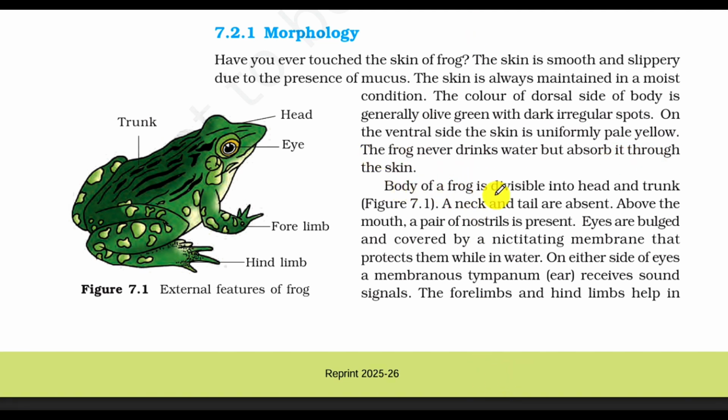Body of a frog is divisible into head and trunk. Figure 7.1 External features of frog: trunk, head, eye, forelimb. Body, a neck and tail are absent.